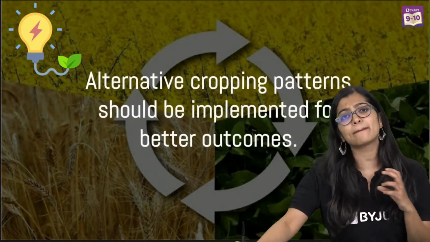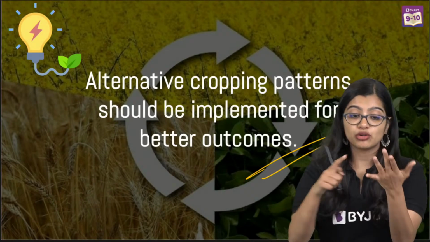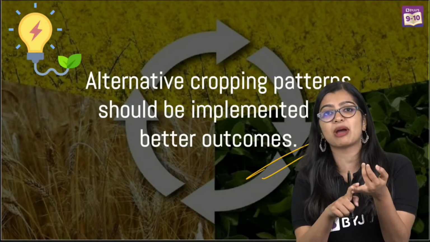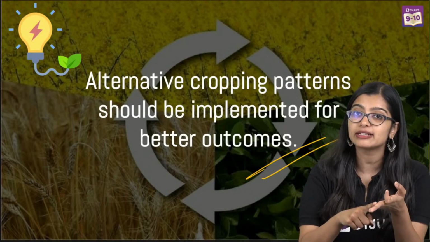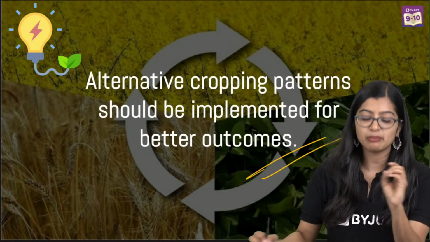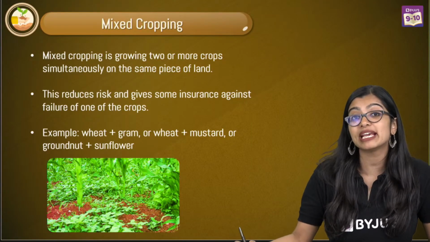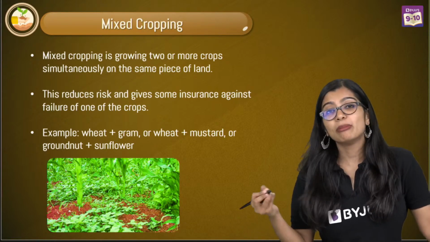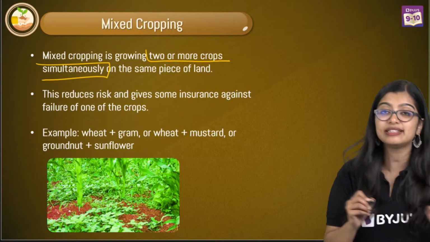So we see that cropping patterns must be implemented for better outcomes. So to manage my nutrients, to manage my water resources, I should also be having proper ways of cropping it so that my plants are able to utilize it better. That is what we mean by cropping patterns, okay? So first up, we have mixed cropping. Now mixed cropping is when we grow 2 or more crops simultaneously.